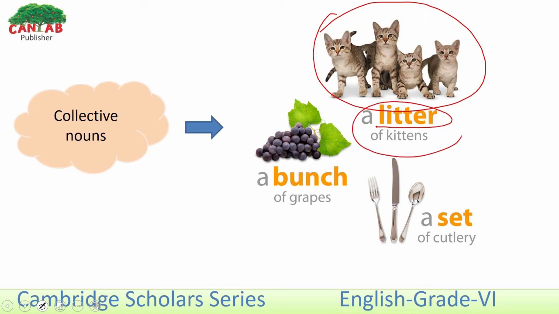Look at the second one. A bunch of grapes here. Look at the third one. A set of cutlery here. When things are gathered in a group, we call it a collective noun.